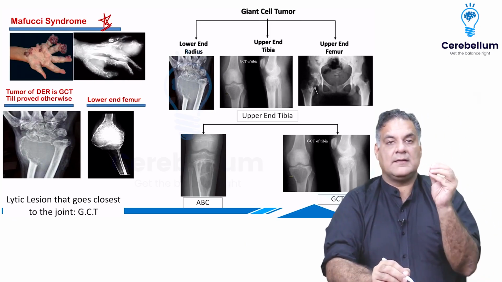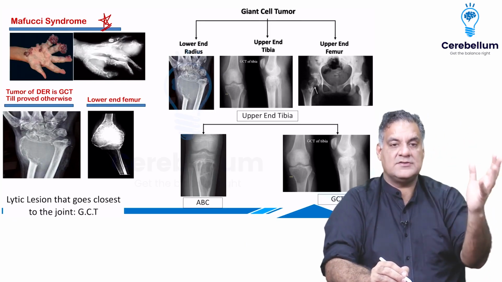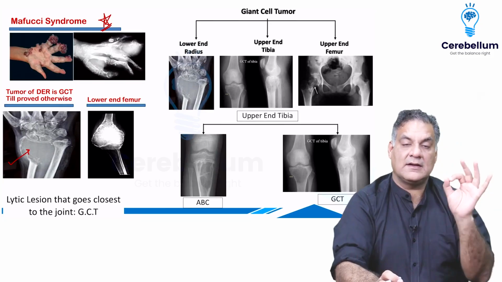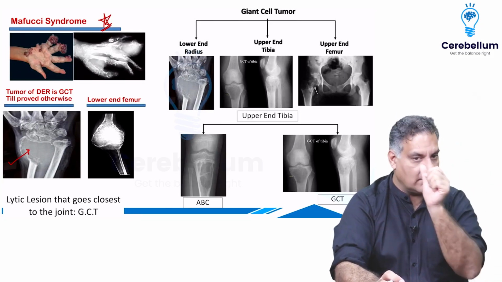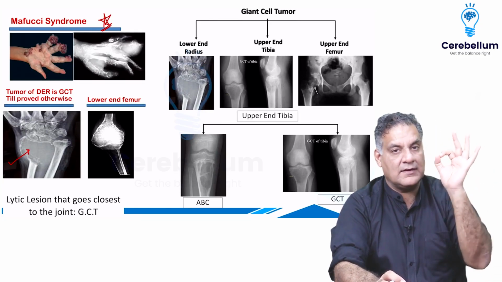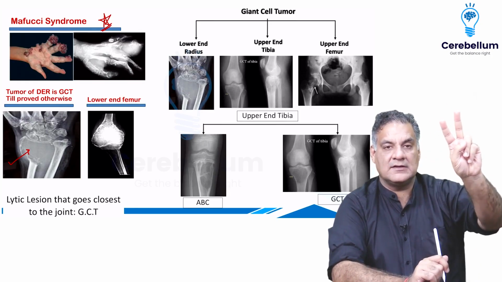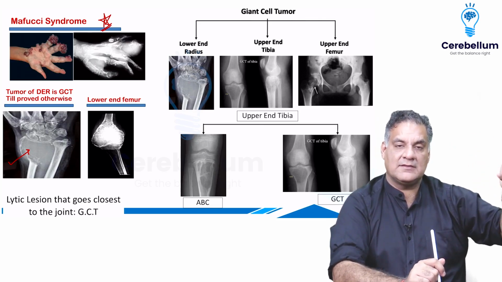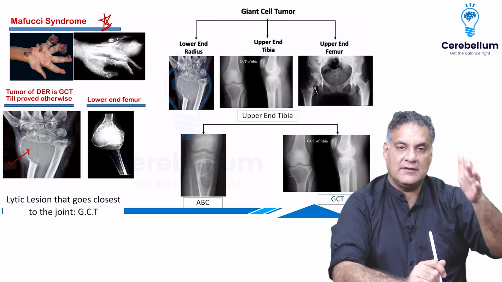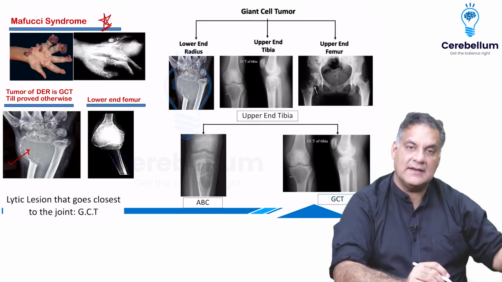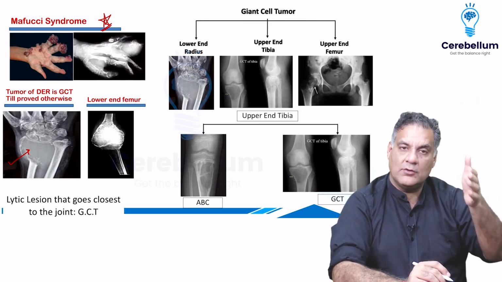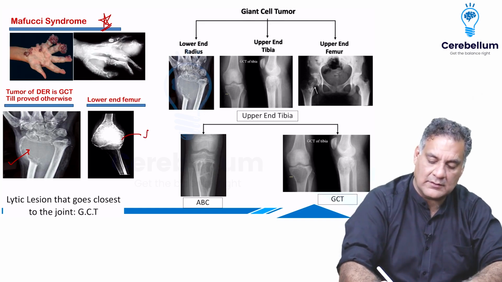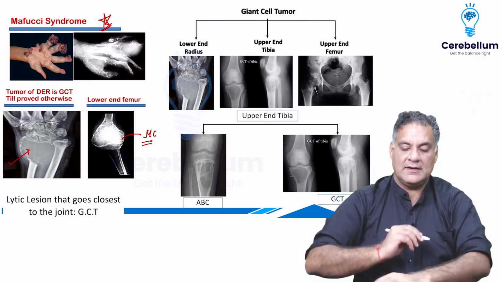All right. Then comes a tumor which can go till the joint. The most common tumor that can involve the cartilage, according to Robbins, is giant cell tumor of the bones, right? And tumor of the lower end radius is GCT. So here comes the third love triangle. The first love triangle, ameloblastoma loves mandible, but mandible loves squamous cell carcinoma. The second love triangle, first decade likes Ewing's, but Ewing's loves second decade. The third love triangle, lower end radius likes GCT, but GCT loves lower end femur. So the most common location for GCT is lower end femur.